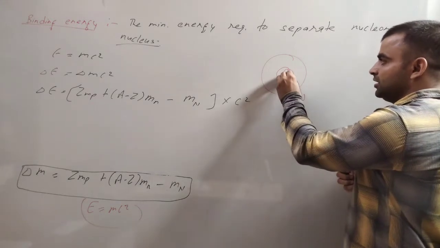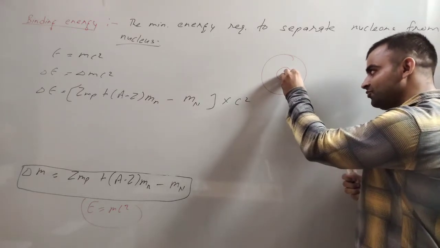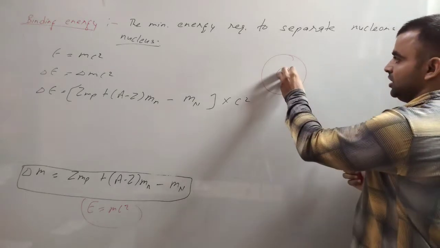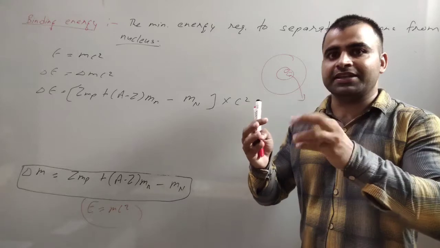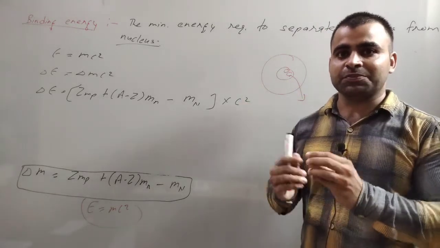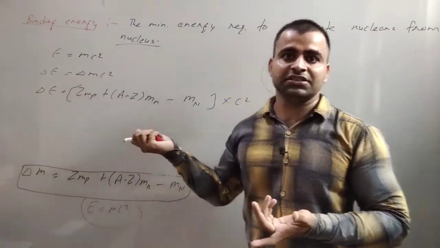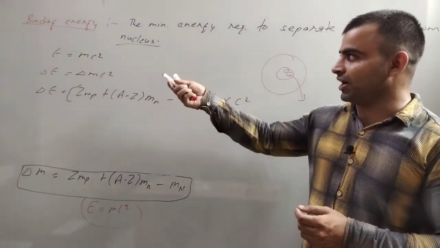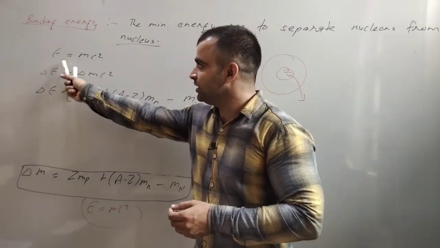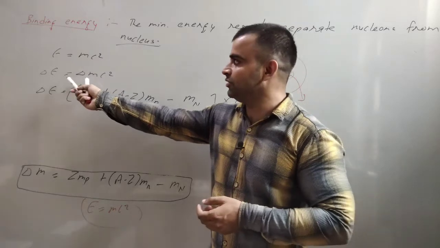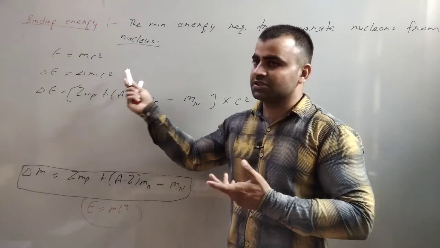If we separate the nucleon from the nucleus, its mass will decrease, and that is the mass defect. Is it clear? If we find this energy from Einstein's equation, E equals mc squared, the energy will be del m c squared.